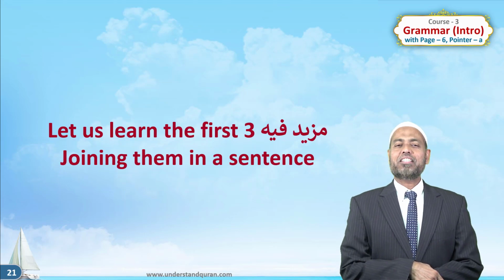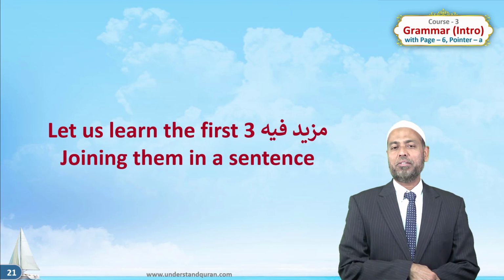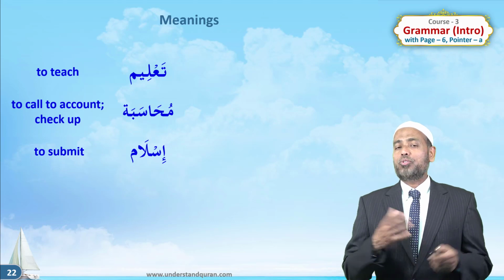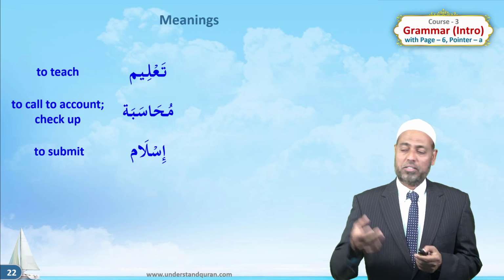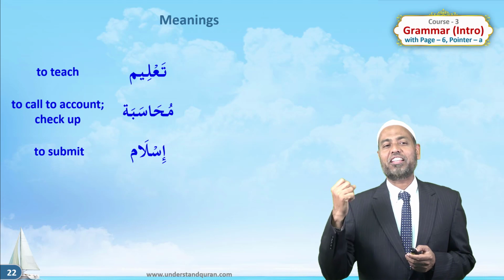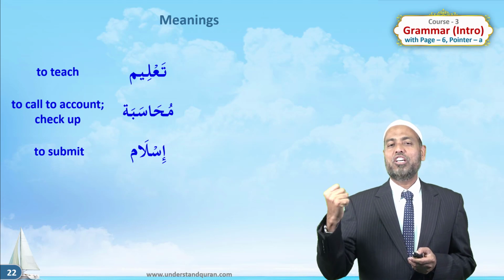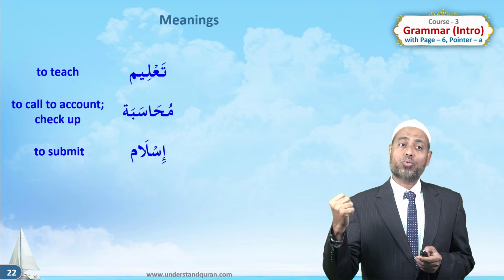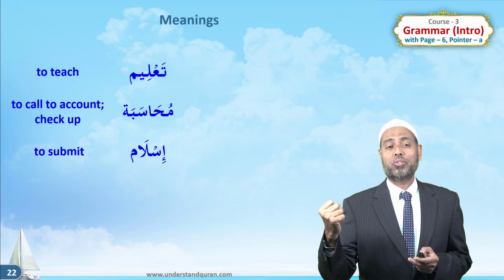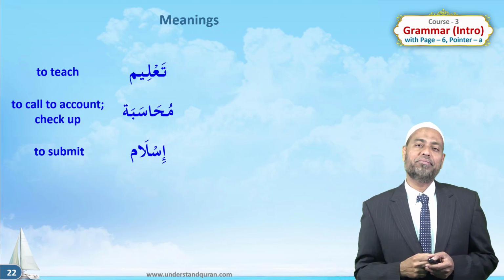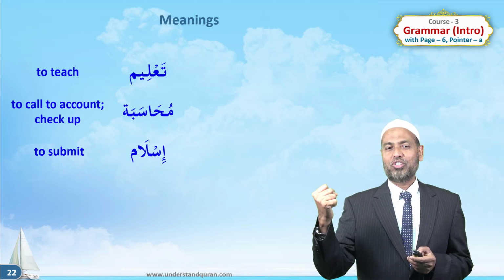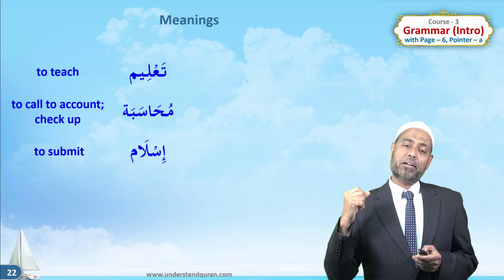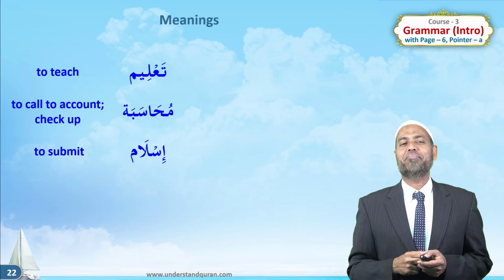Alhamdulillah. Let us learn the first 3 mazid fi by joining them in a sentence. So to start with, let us learn the names of actions like ta'aleem. These 3 words. Ta'aleem is to teach. Muhasaba, to call to account, to check up. And Islam, to submit. Can you translate? Ta'aleem, to teach. Muhasaba, to call to account. And Islam, to submit.